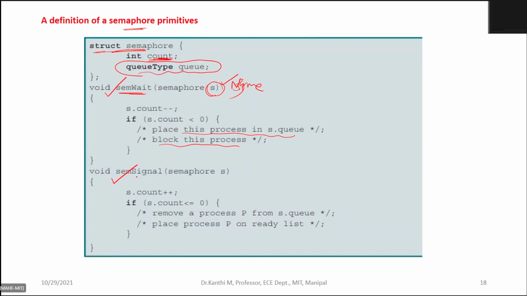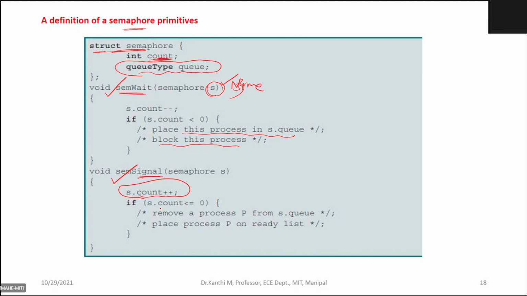Then we have sem signal. This function will increment the sem count. Suppose it went negative and the process was waiting in a queue for a long time.